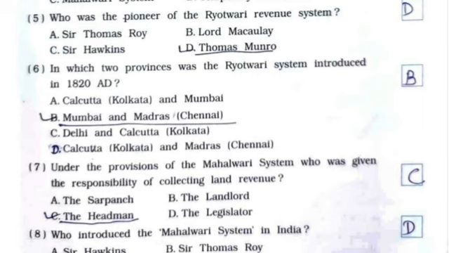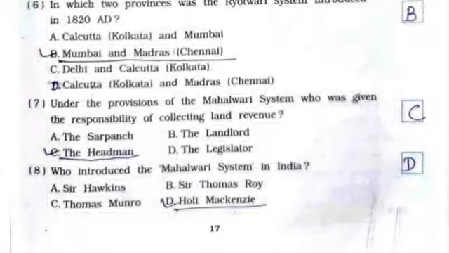Sixth, in which two provinces was the Ryotwari system introduced in 1820 AD? It's option number B, Mumbai and Madras, that is Chennai. Seventh, under the provisions of the Mahalwari system, who was given the responsibility of collecting land revenue? It's option number C, the headman. 8. Who introduced the Mahalwari system in India? It's option number D, Holt Mackenzie.